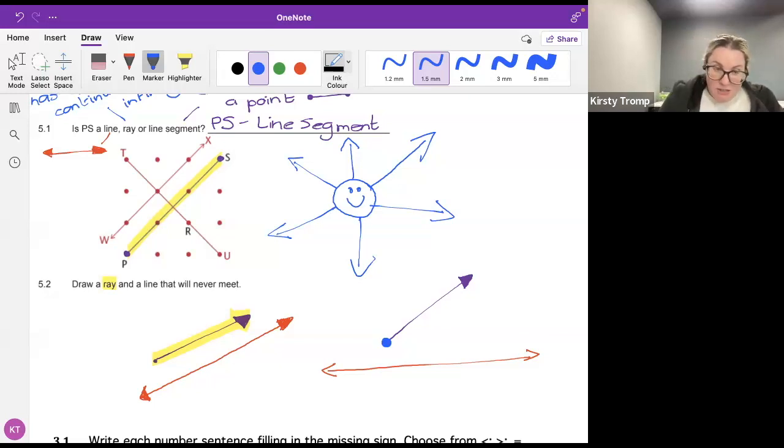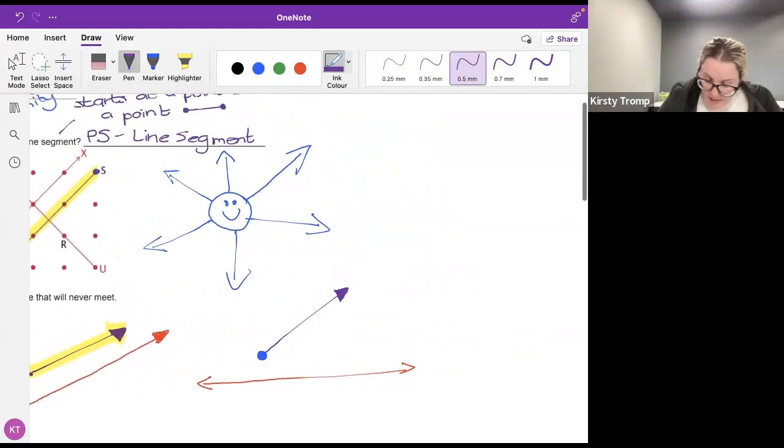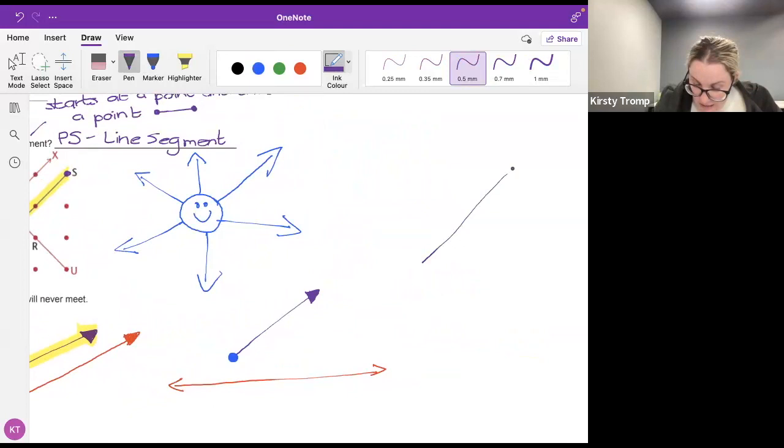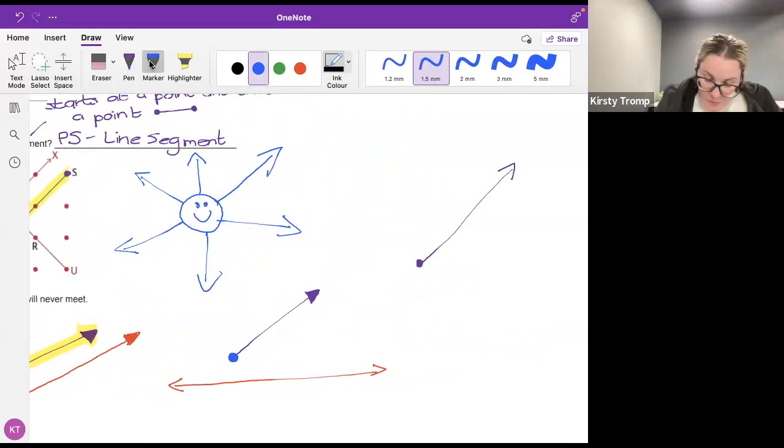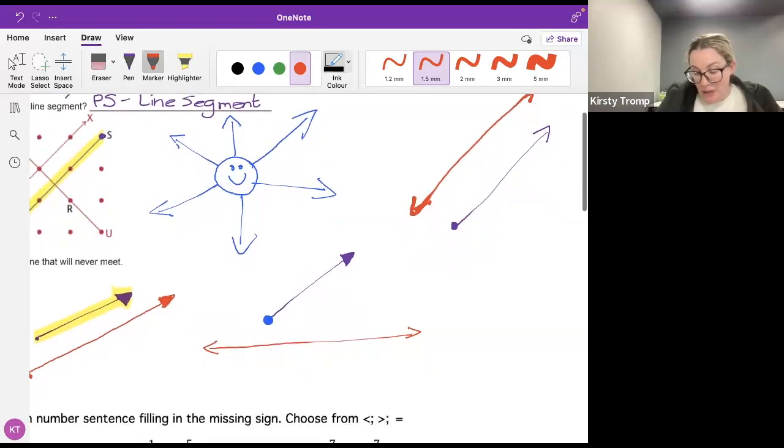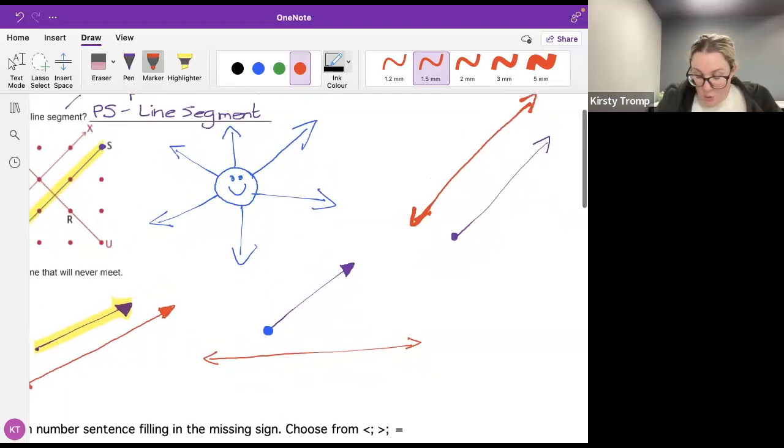Do we have some other options? Yeah, we have some other options. We could draw our ray, giving ourselves some more space, like this. Again, you're going to use a ruler. We could draw a line on the other side of it, parallel, going this way. That also gives us lines that are parallel but are never going to touch. As long as you have something that looks kind of similar and your lines are never going to touch, that's all good.